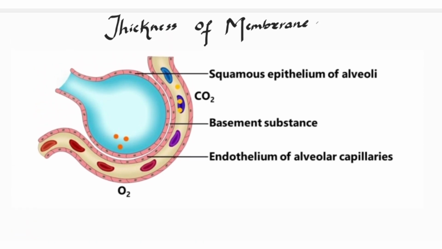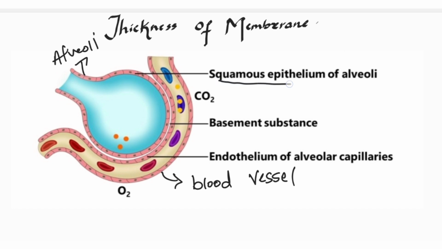The diffusion membrane is mainly made up of 3 layers. This is alveoli, and this is blood vessel. In order for the diffusion, the thickness of the membrane is very essential. Between the alveoli and the blood vessels there will be 3 important layers. First is the squamous epithelium of the alveoli, which is a very thin membrane.